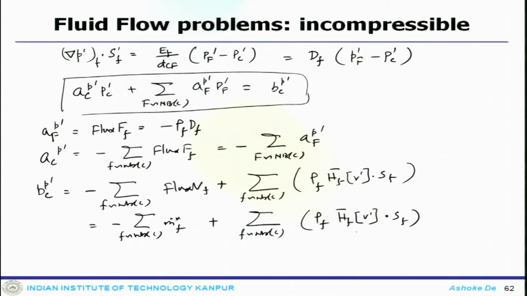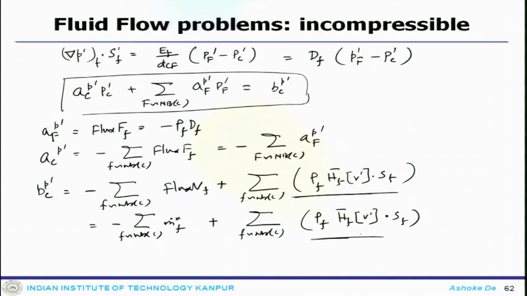So, different approximations can be used for these terms, either this or this, and once you use a different approximation for this term, that will lead to a different sort of algorithm.